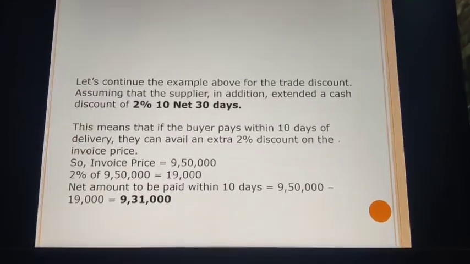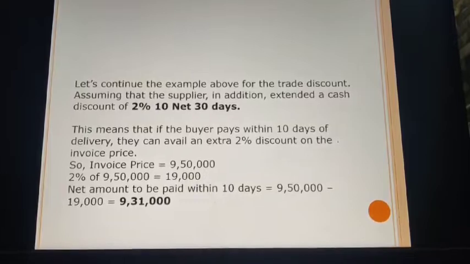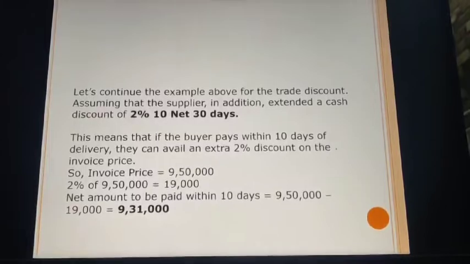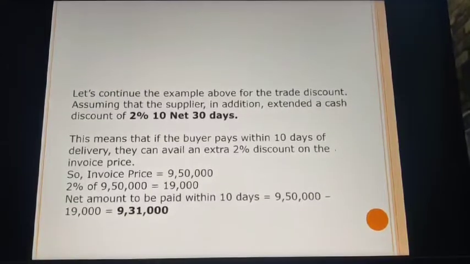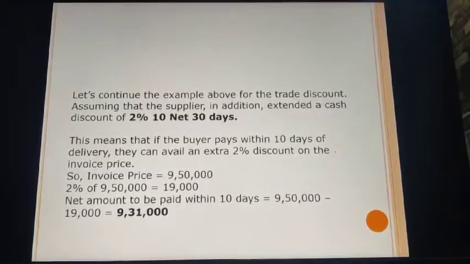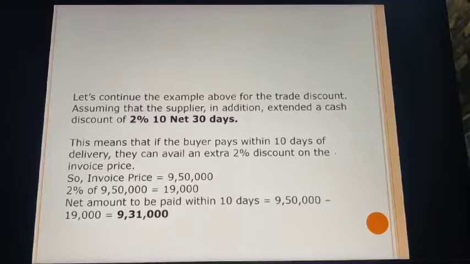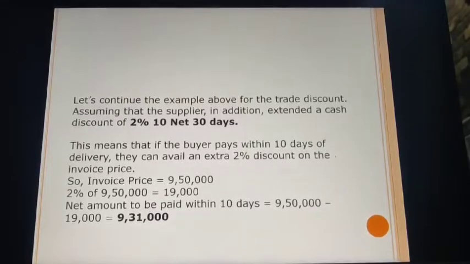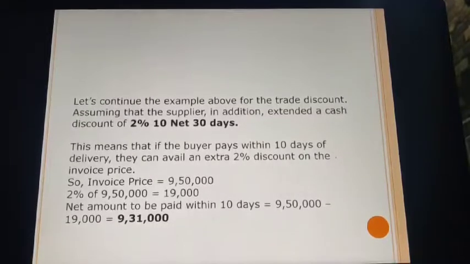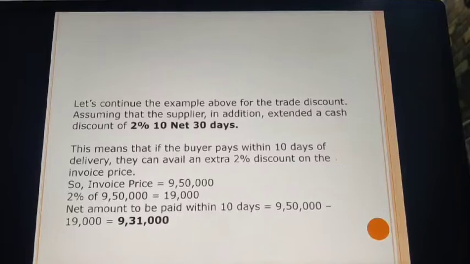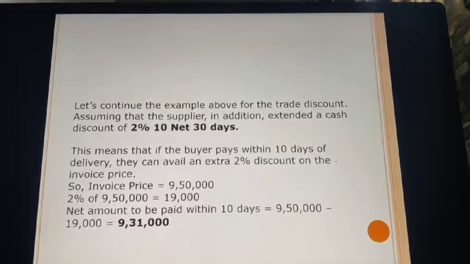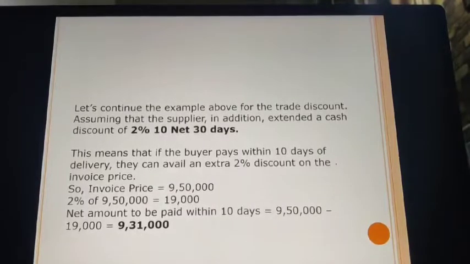However, let's continue with the example above for the trade discount. Assuming that the supplier, in addition, extended a cash discount of 2%, 10 net 30 days. Now what do we understand by this? 2% is the additional discount. 10 net 30 days: 30 days is the maximum time granted by the seller. And if he pays within 10 days, then he will be granted an additional 2% discount. But after 10 days, no such cash discount will be granted.